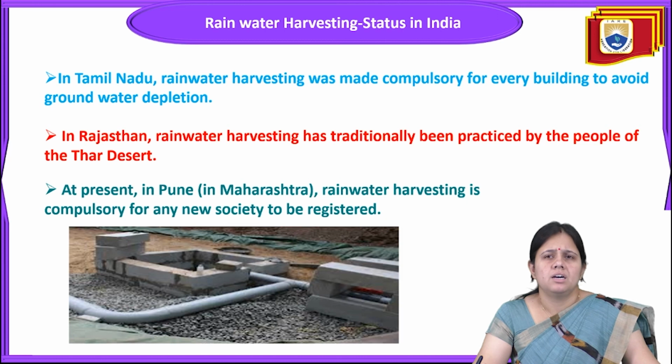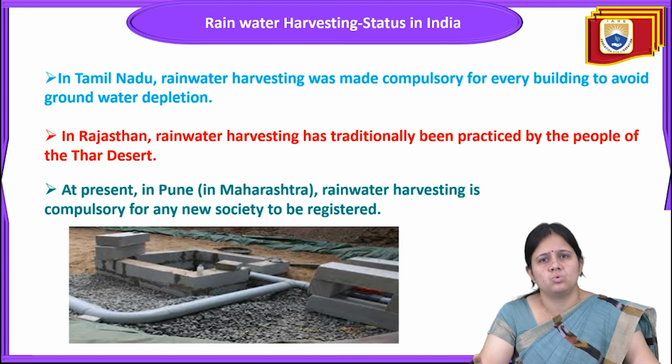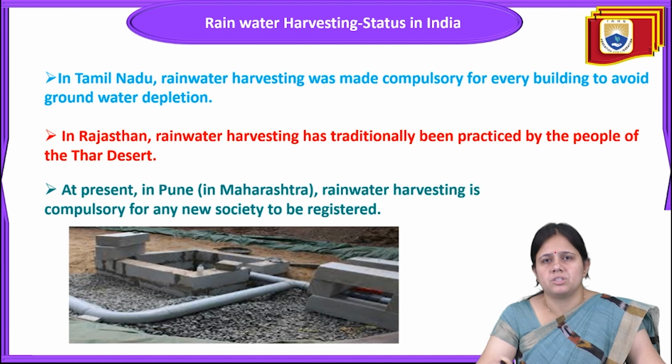Now we come to the rainwater harvesting status in India. In India, the government has made rainwater harvesting mandatory. In Tamil Nadu, rainwater harvesting was made compulsory for every building to avoid groundwater depletion. In Tamil Nadu, all buildings have to be equipped with a rainwater harvesting system, meaning the roof of every building collects rainwater and recharges the groundwater, which leads to stopping the depletion of groundwater.